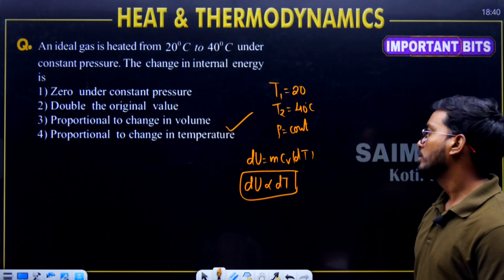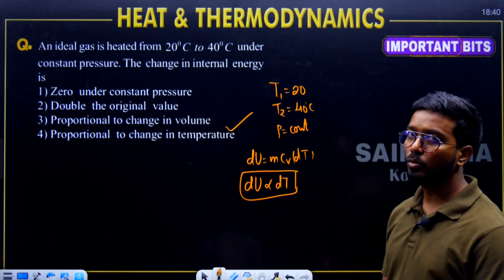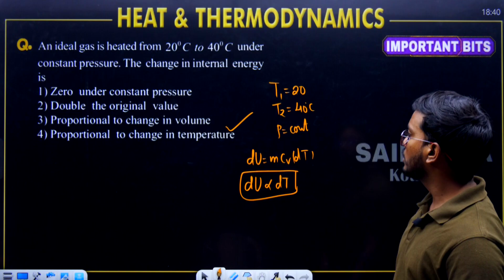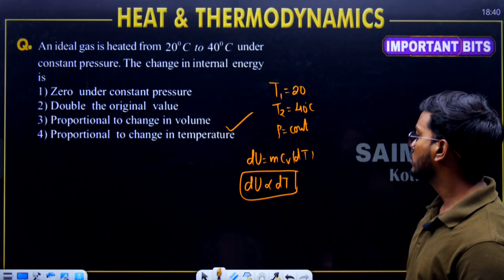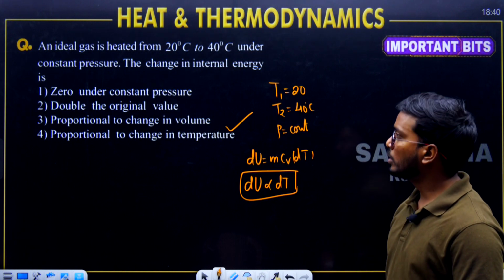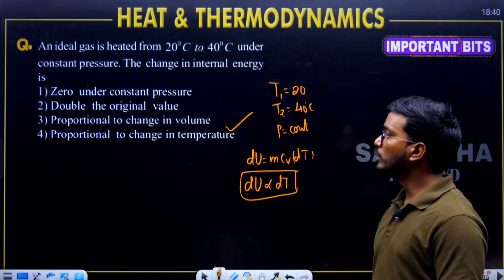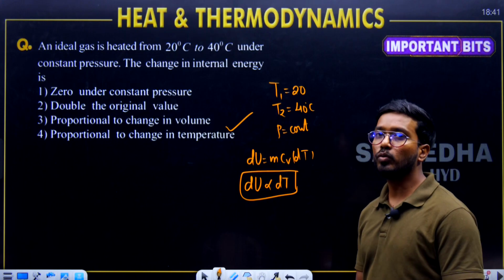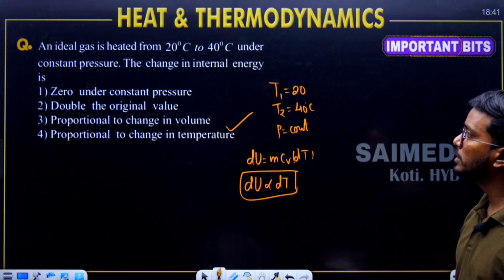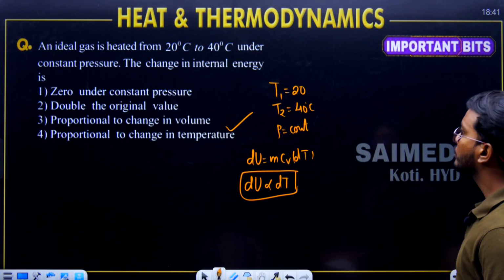Because U1, U2 we cannot judge easily. The temperature value is getting increased, so internal energy also increases. But if U1 is known, then we can say how much U2 is. So proportional to change in temperature is the absolutely correct answer.